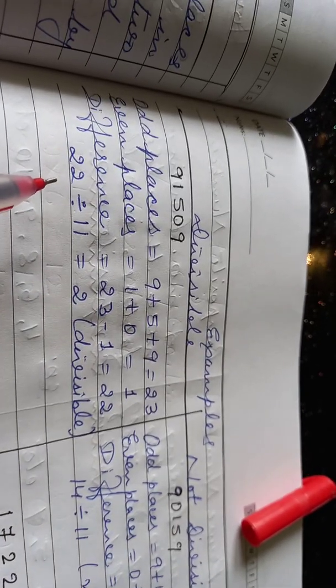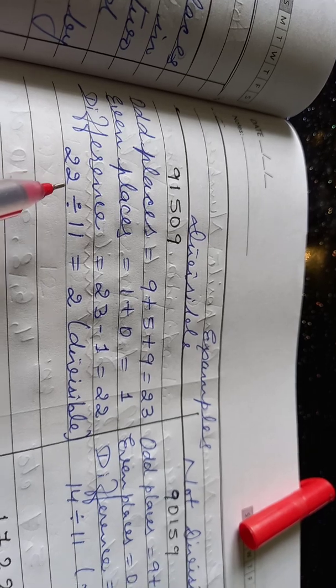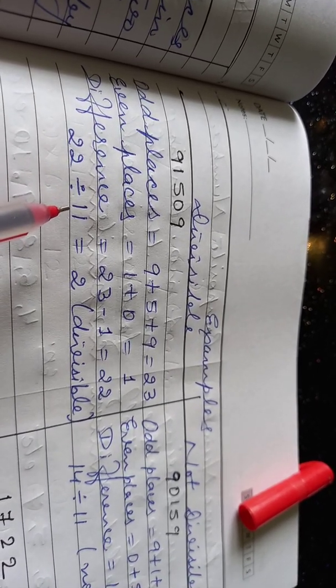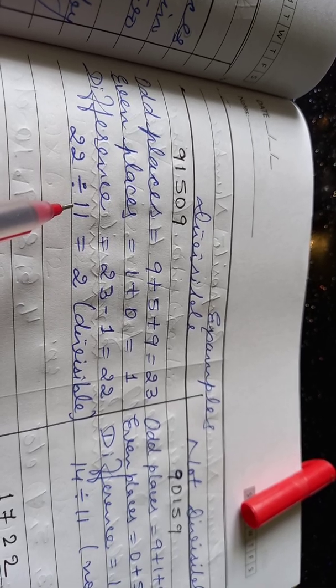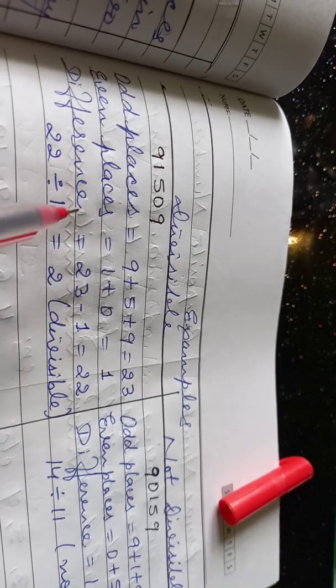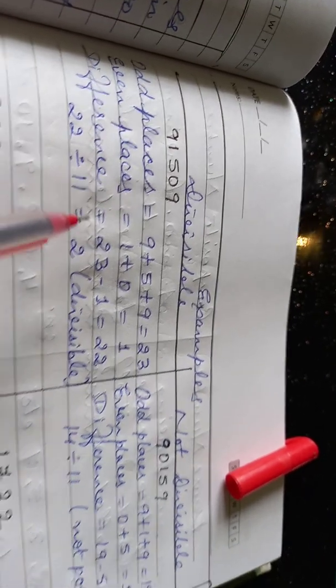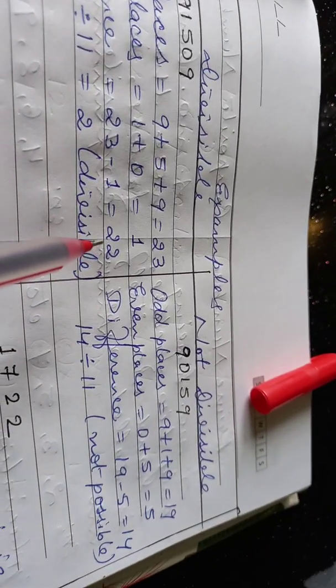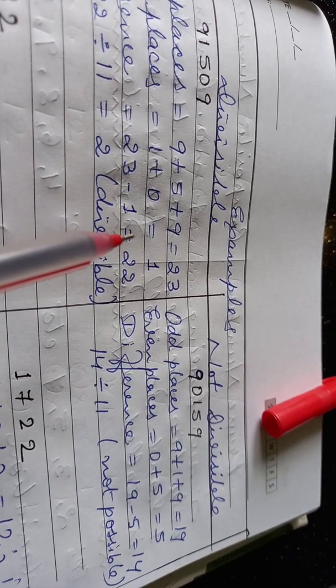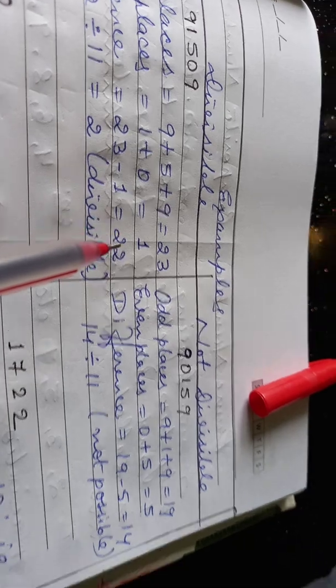Now we have to check whether 22 is divisible by 11 or not. And we see that yes, it is divisible by 11. So we can say that the given number is also divisible by 11. In the place of 22, if we get 0, then also the given number will be divisible by 11.